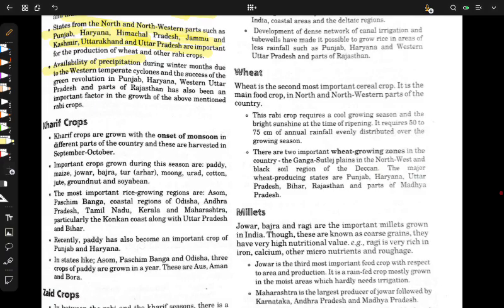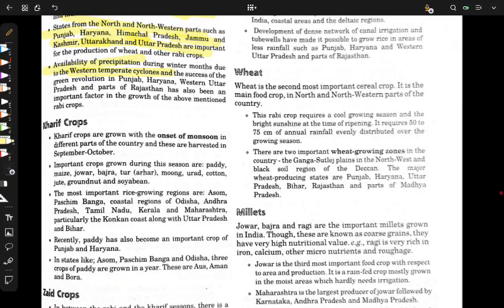Availability of precipitation. Now precipitation also plays a very huge factor in this. And where does this precipitation come from? Western temperate cyclones that occur. So this is where the precipitation comes from. Okay, now I will tell you some important things which you can star mark.